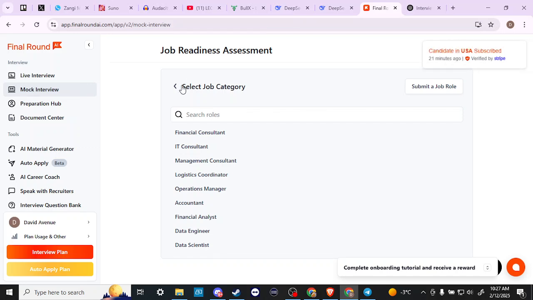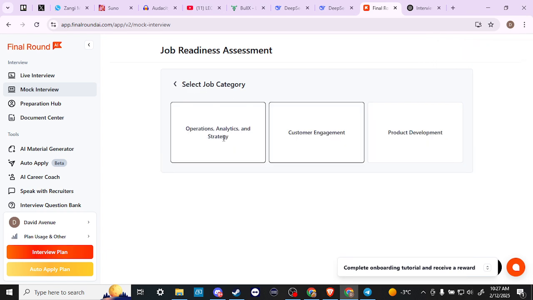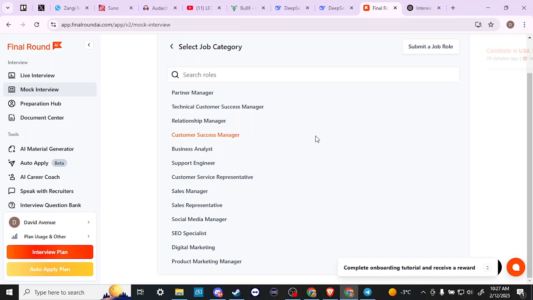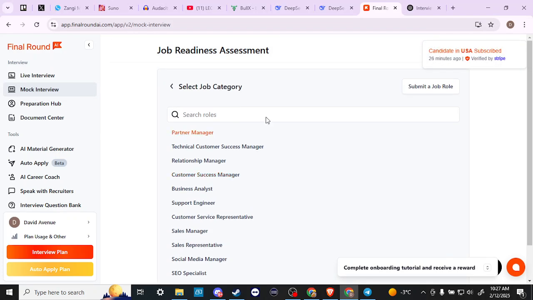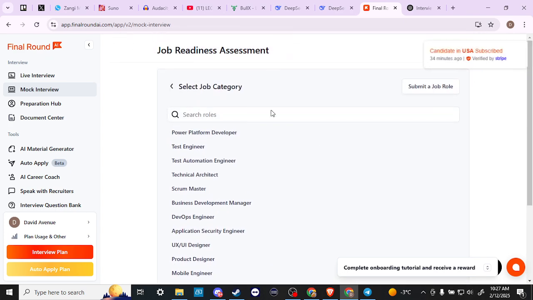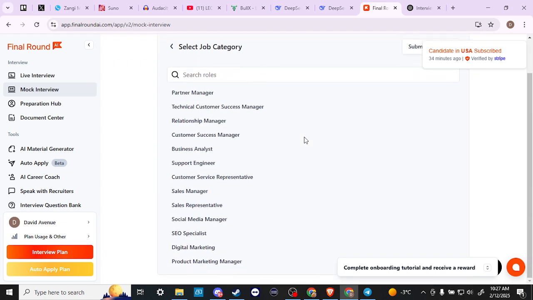Okay, still not showing up, so let's just go ahead and bypass that for now. And let's see here. So we have these three different categories to look into. Then we can also go into customer engagement. We have a few other options here that we can take a look at. Let's go product development. So we have even more options here to take a look at. So let's go with customer engagement.